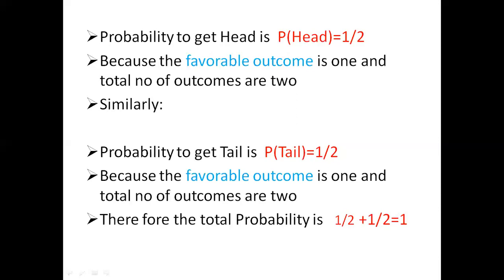Similarly, the probability of tail is equal to 1 by 2 because the favorable outcome is 1 and the total number of outcomes is 2. Therefore, the total probability is equal to probability of head plus probability of tail, that is 1 by 2 plus 1 by 2 equal to 1, which means the total probability is equal to 1.